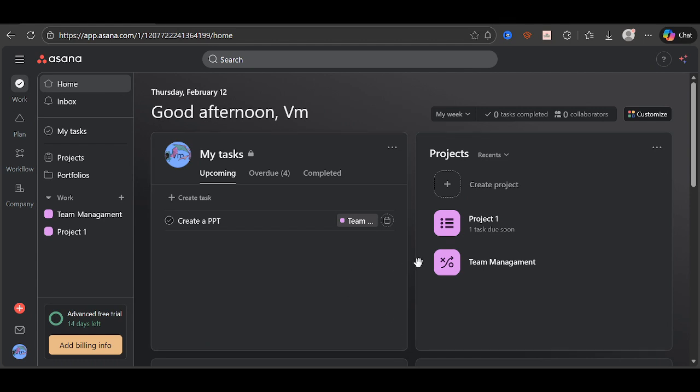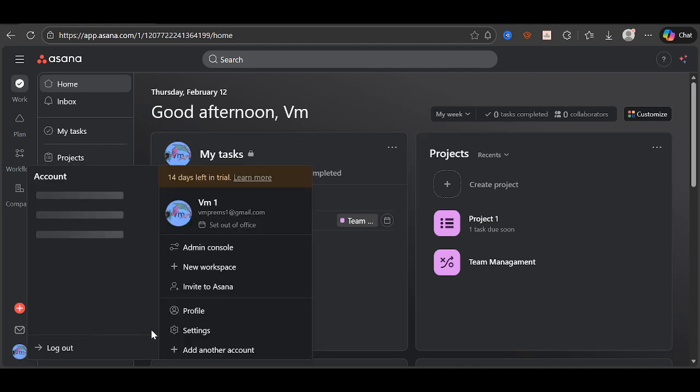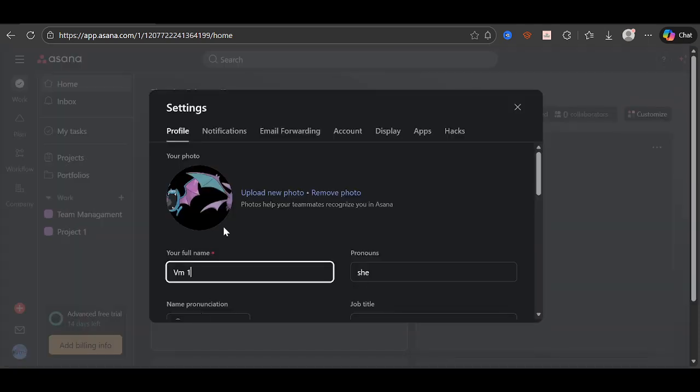Start by opening Asana on your computer. Look to the top right corner of the screen and click your profile icon. From that menu, choose Settings. This opens a window where you control how Asana communicates with you and how your account behaves.